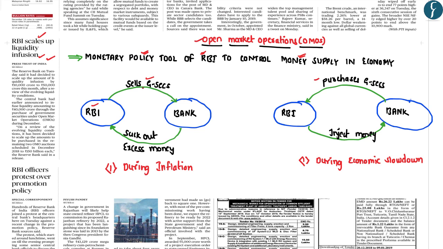When the RBI sells government securities to the banks, the RBI would be sucking out the excess money from the economy, and usually such an operation is carried out during a higher rate of inflation. On the other hand, when the RBI purchases government securities from the banks, the RBI would be injecting money into the economy. Such an operation may be carried out during an economic slowdown or particularly when the economy is facing a liquidity crunch.